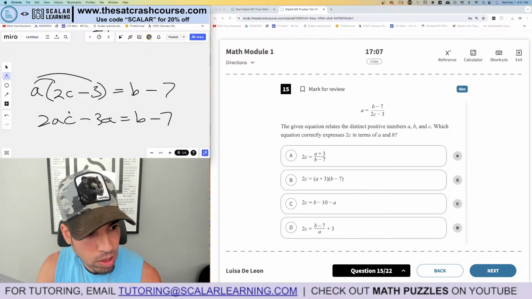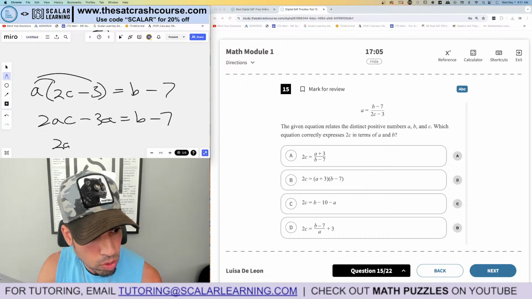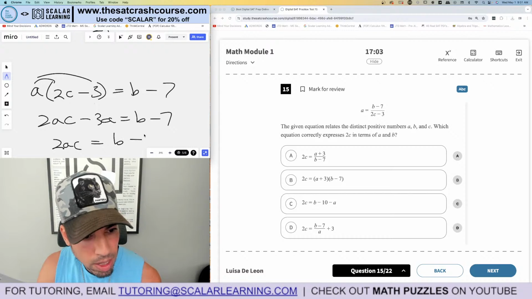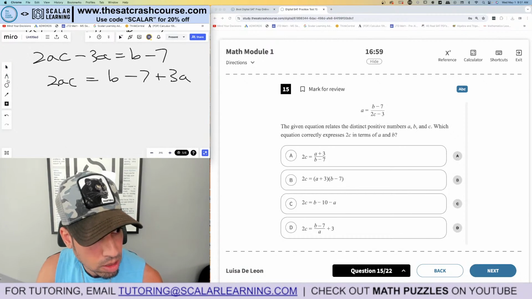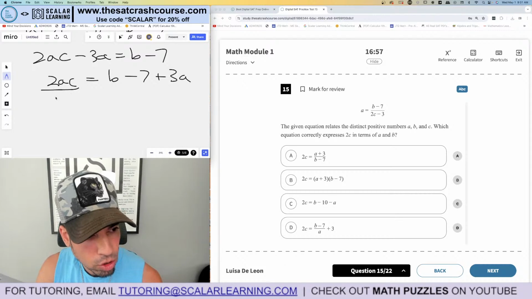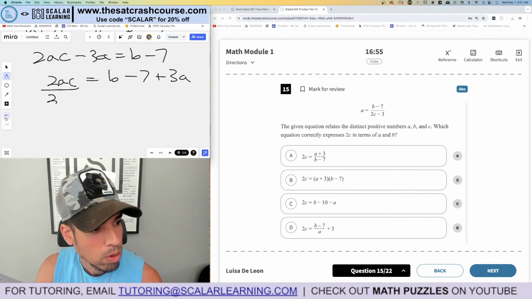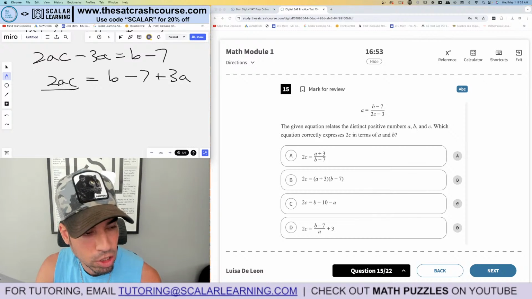Now I'm going to add 3A to the other side, trying to isolate that C. 2AC equals B minus 7 plus 3A. Again, no like terms, so everything stays separate. Last but not least, we need to get rid of the 2A. So let's get, oh no, we're trying to isolate 2C, excuse me, and we need to just get rid of the A.